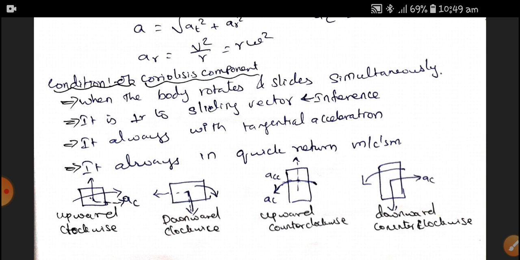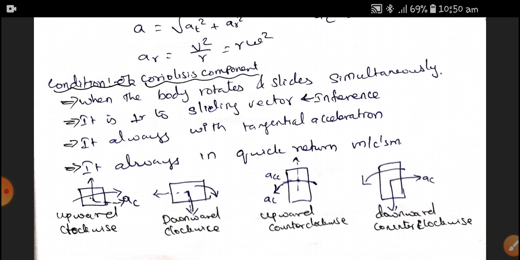Definitely, there should be a Coriolis component of acceleration, and for the sliding vector, it is perpendicular to the sliding vector. That is our inference. The Coriolis component should be perpendicular to the sliding vector, and it is always a tangential acceleration. It is always available in a quick return mechanism.